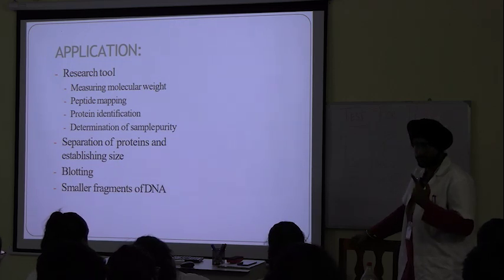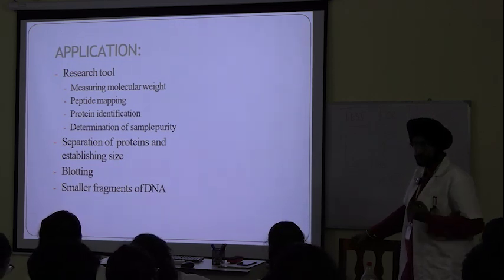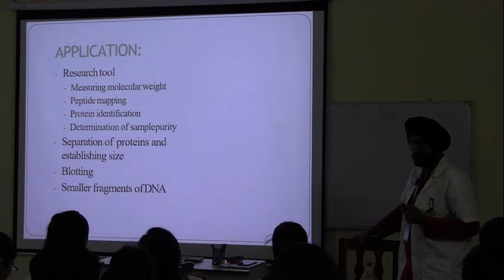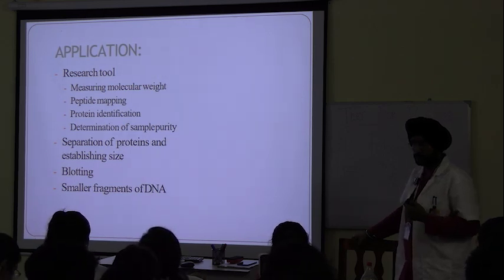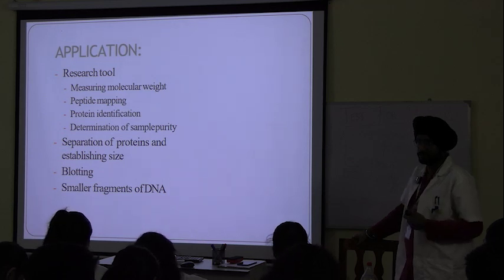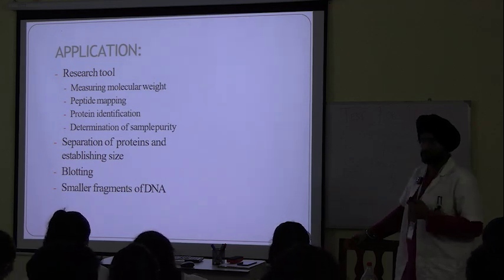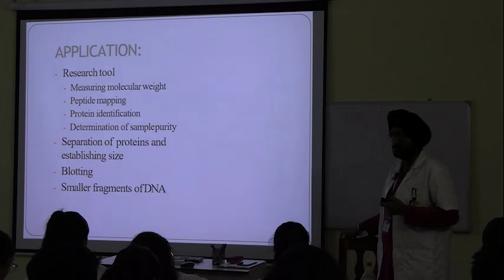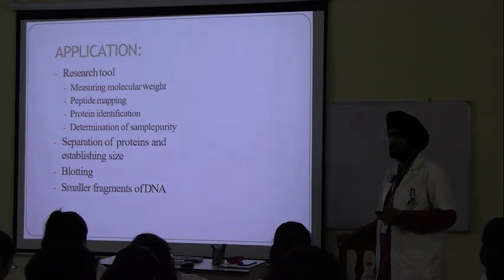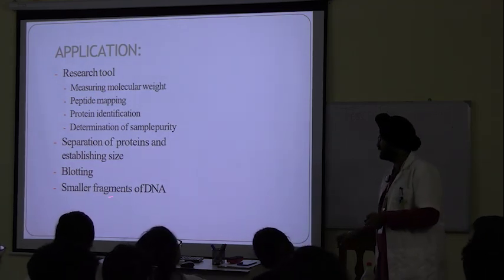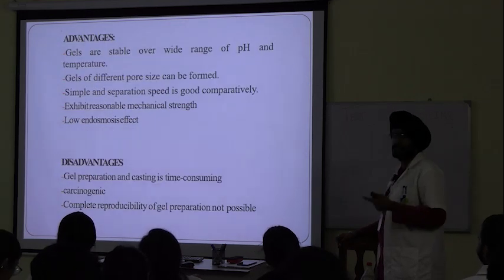How many types of blotting are there? Name them. Southern blotting, northern blotting, western blotting. Which is the fourth one? For now just remember these three.